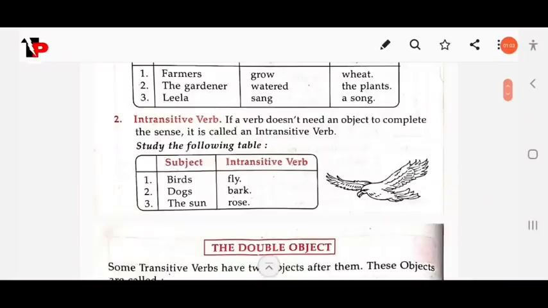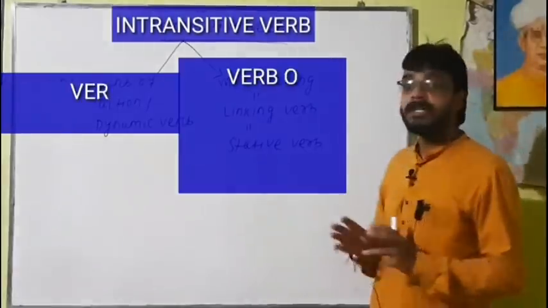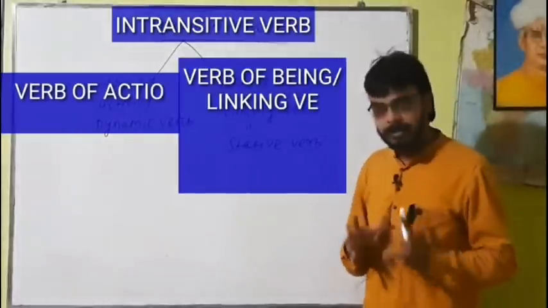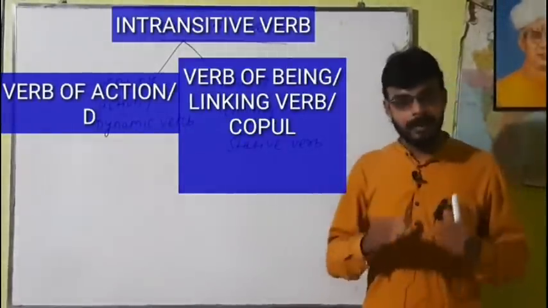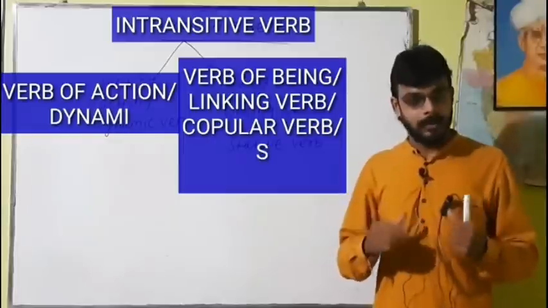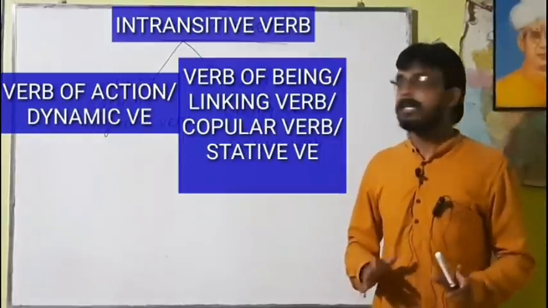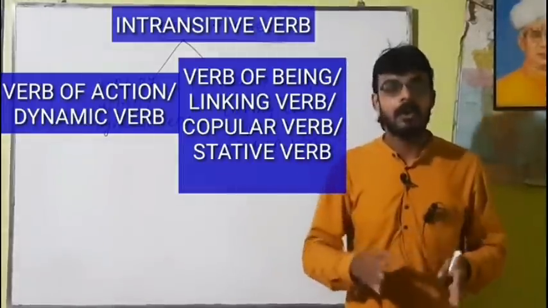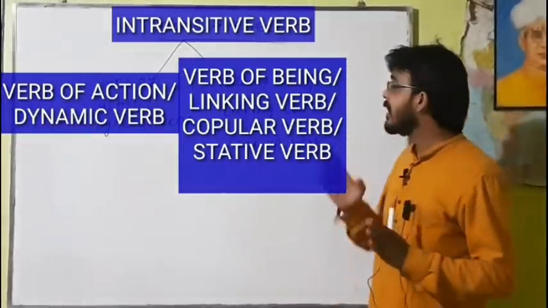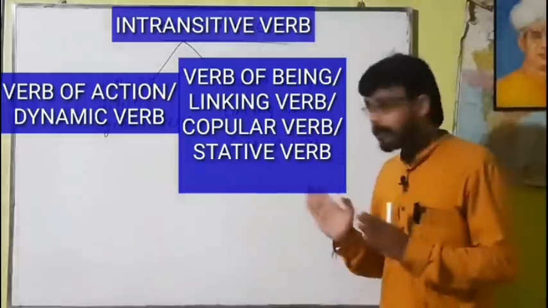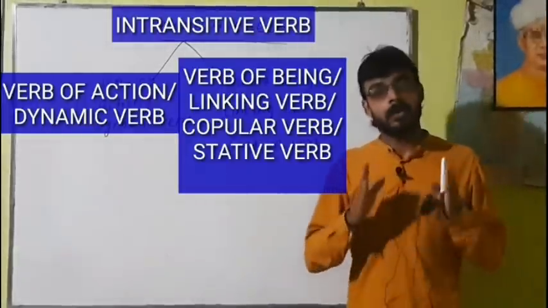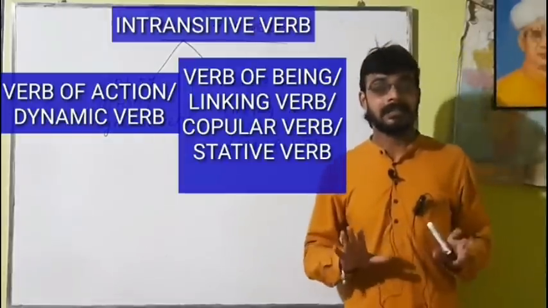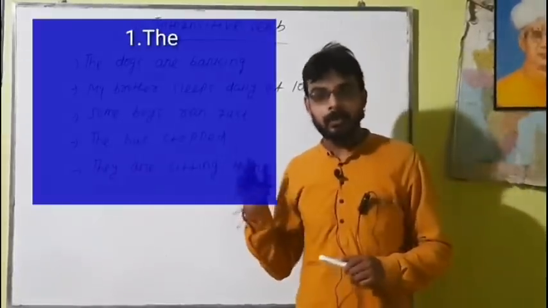Then next, intransitive verb. You know, intransitive verb is divided into two parts. First, verb of action or dynamic verb, and second one is verb of being or linking verb or copular verb or stative verb. Intransitive verb is divided into two parts. First one is verb of action or dynamic verb. Second one is verb of being, linking verb, stative verb or copular verb. So let's start. What is intransitive verb? Dear students, look at the example.